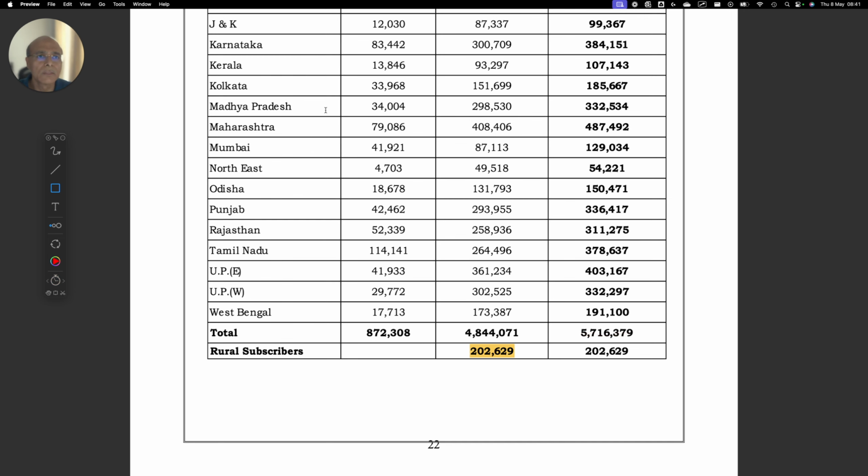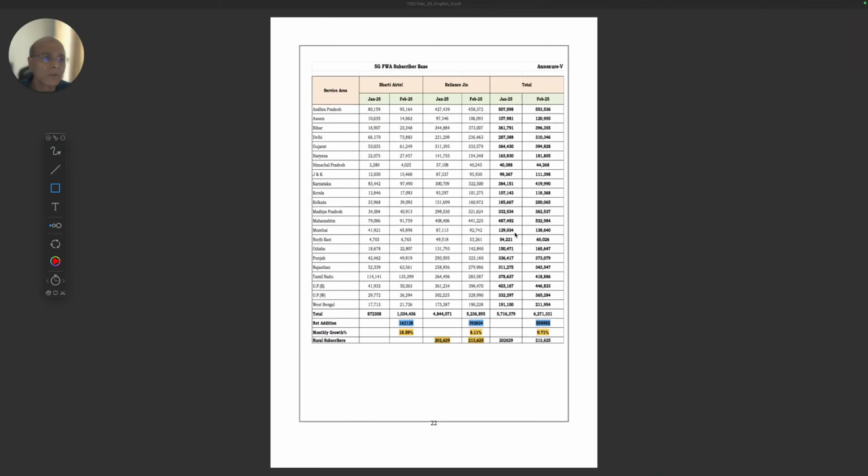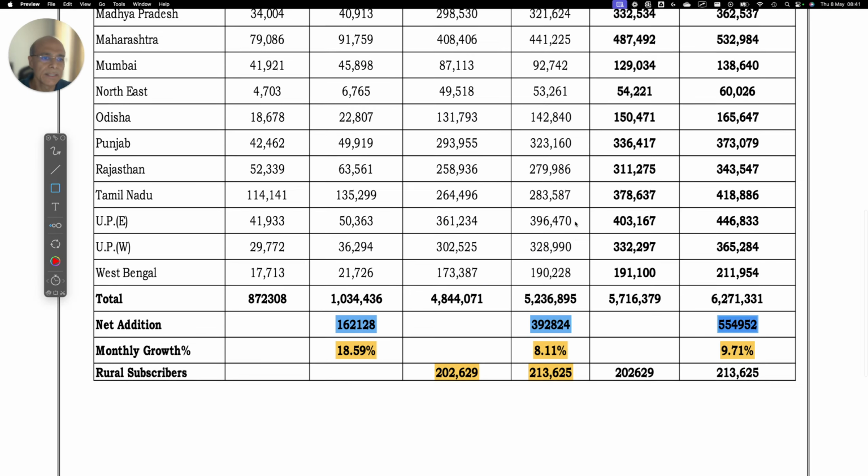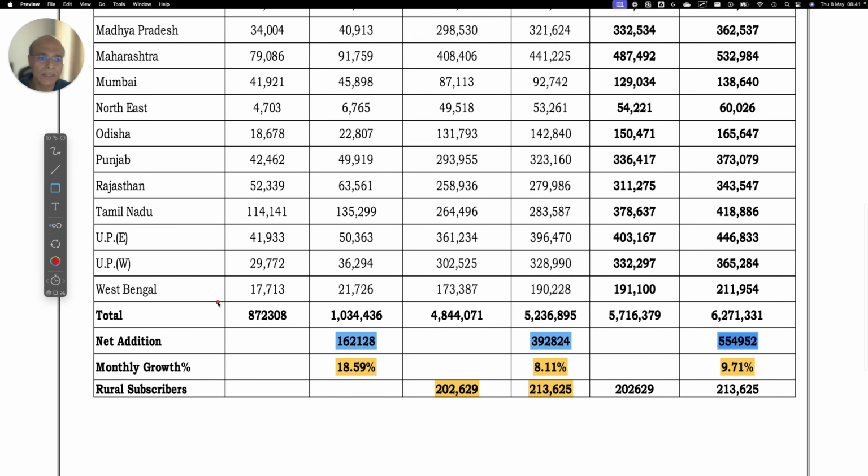Now let's go to the February data. Here also I will zoom out a bit so that you can see. Bharti from 872k has jumped up to 1.1 million, which is a 162k increase, or 18.59%. Reliance Jio from 4.8 has jumped to 5.2, which is a 392k increase, or 8.11%.